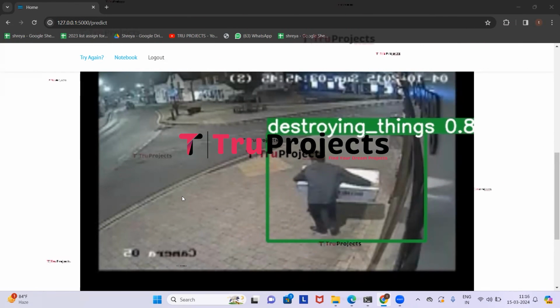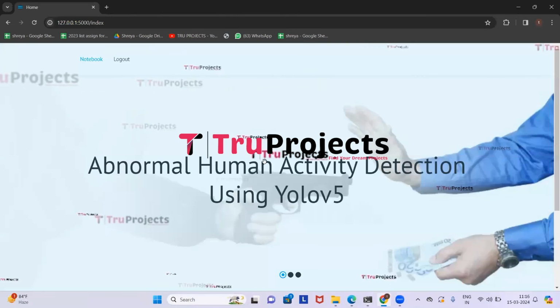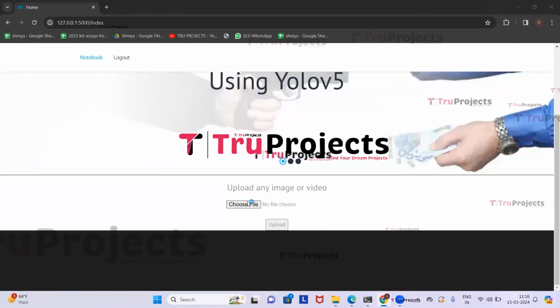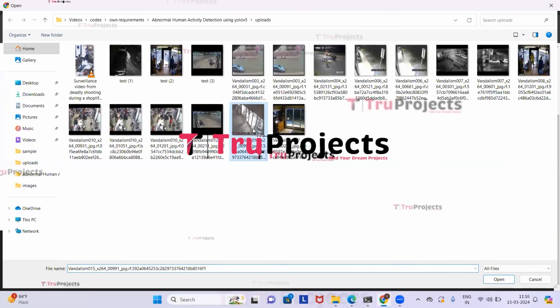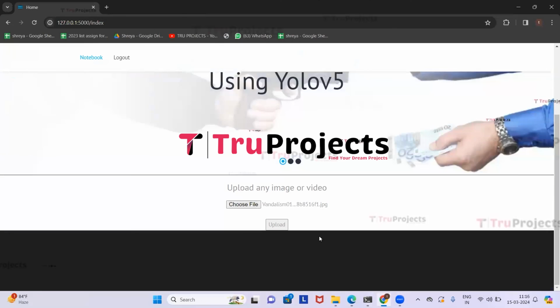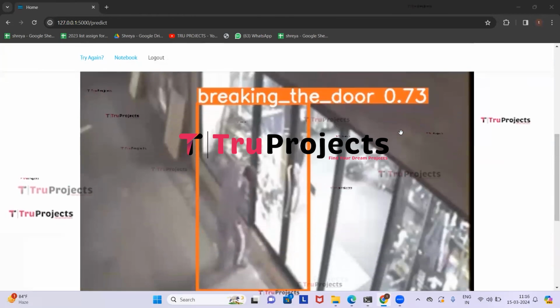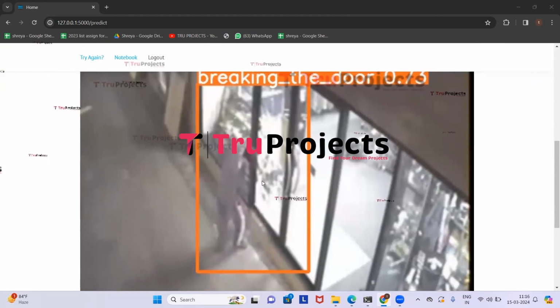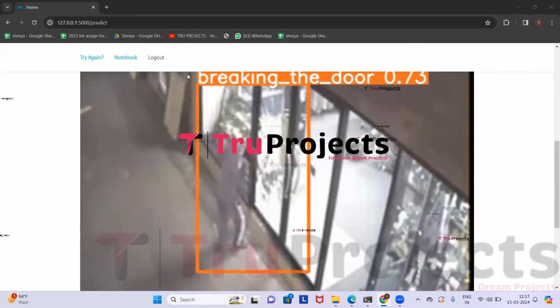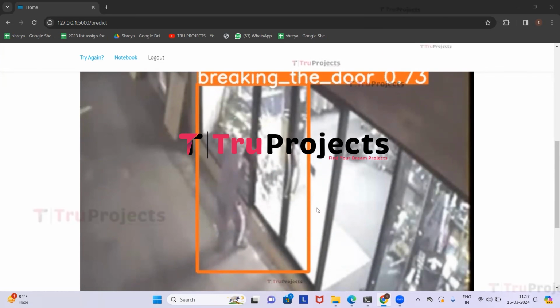So now we will upload the last image. Click on try again. Click on choose file. Now we will upload this image. Click on open and now click on upload. So here in the image, we can observe that a person is breaking the door. So abnormal activity, which is breaking the door, has been detected with an orange color bounding box drawn around him and with the probability score. Now click on log out.